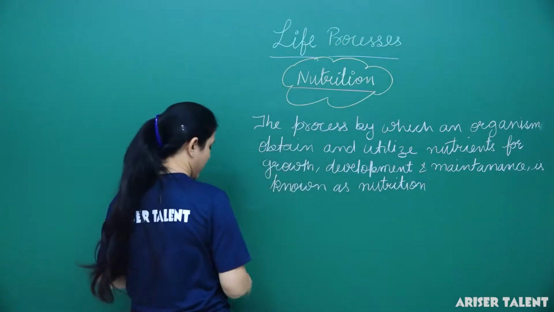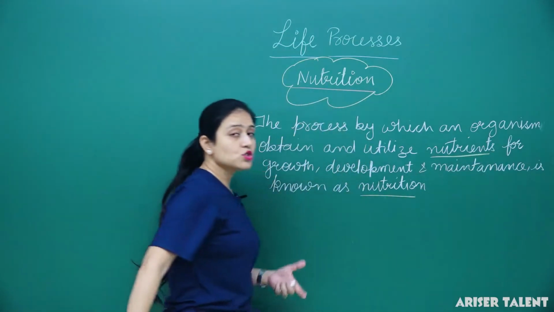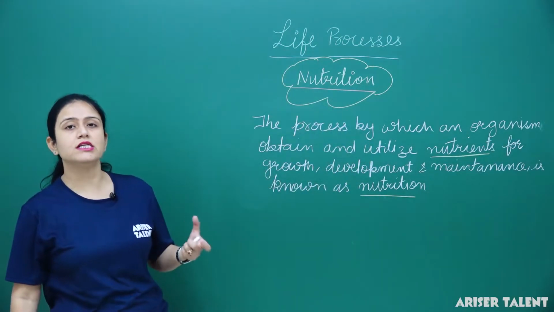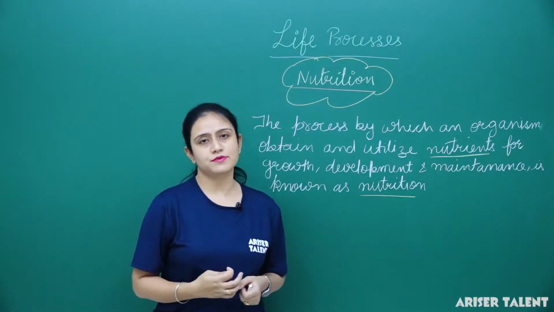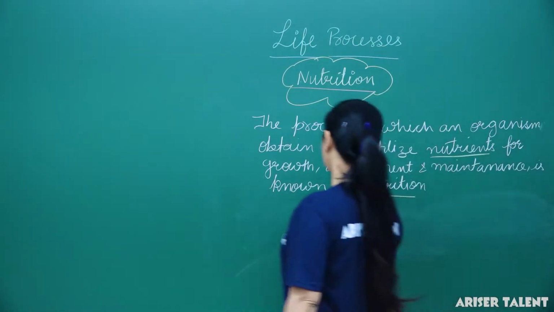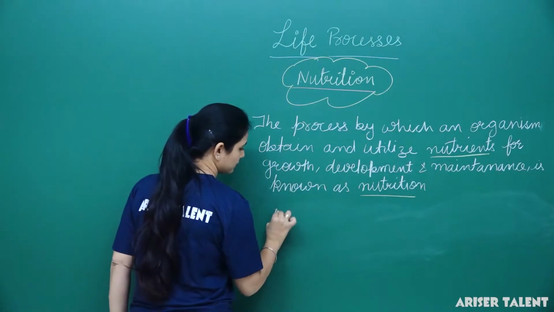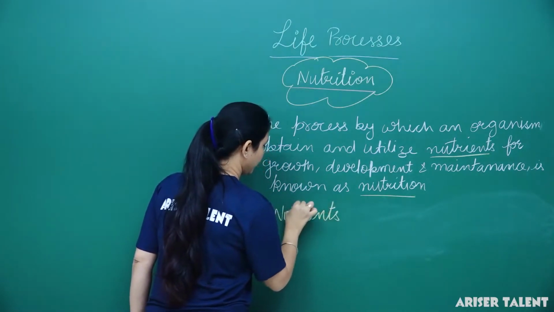Now, as I told you, an organism obtains nutrients. So what are these nutrients?